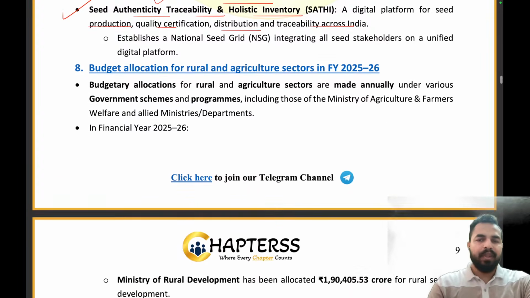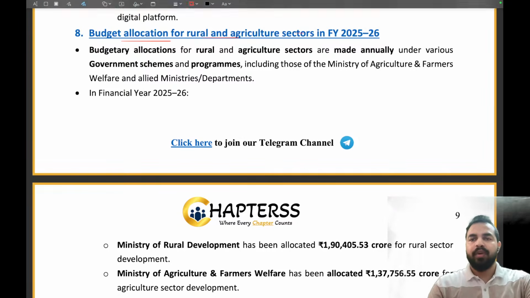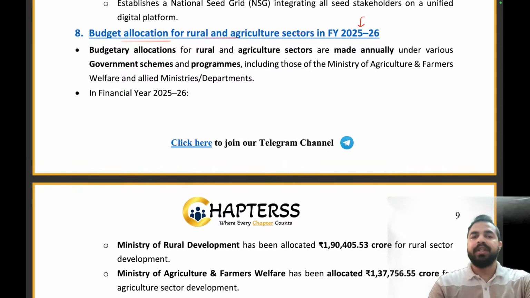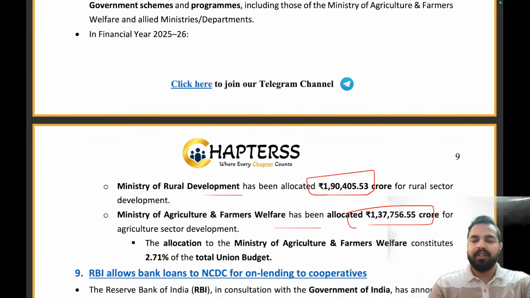Clear? Let's move on to the next news article. The budget allocation for rural and agricultural sectors in fiscal year 25-26. So, my dear friends, budget allocation for the rural and agriculture sector. The government of India is really working in the rural and agriculture sectors, and that is why we have come up with a good amount of allocations this year. The Ministry of Rural Development has been allocated 1.9 lakh crores for the rural sector. And for agriculture, 1.37 lakh crore is there.